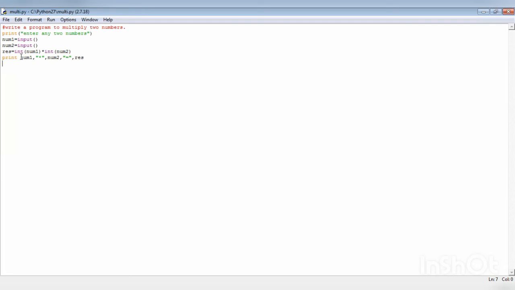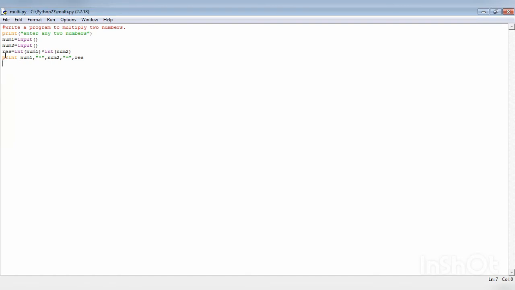int is what? Data type of that number. Whatever number we are giving as an input, it will be considered as an integer. So int is an integer data type. int(num1) * int(num2). The asterisk is the multiplication sign. This is a multiply operator. And this will print the output. Print num1. num1 will get printed. This operator will get printed. num2, equal to sign and the result. From here, the result will get calculated. Okay. So this will calculate the result and store it in res.